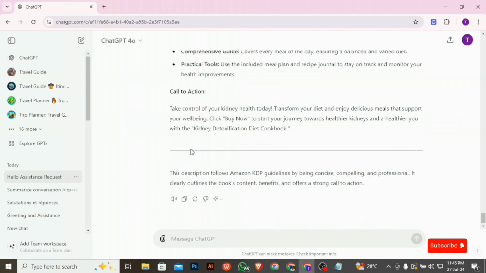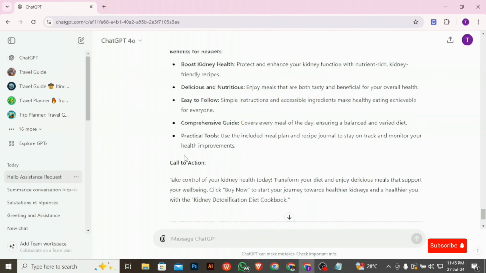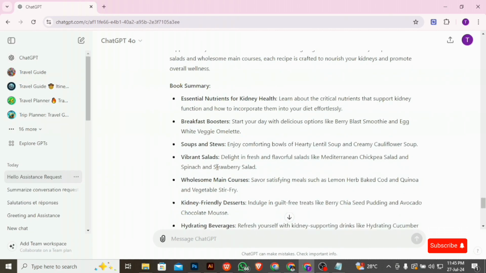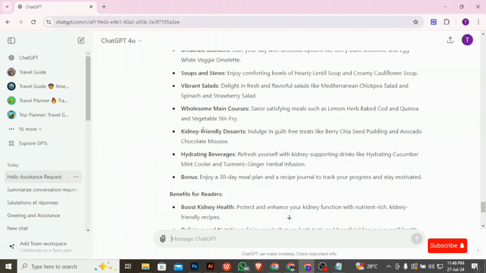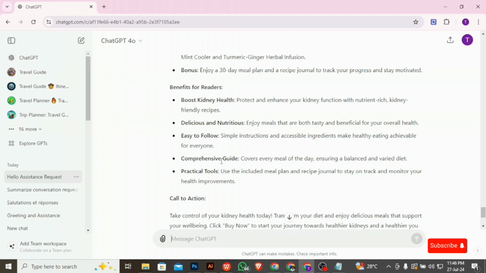So obviously you have to edit some of these things out. You have to remove this call to action. You have to remove certain things, go through it and edit what needs to leave and leave the ones that need to be there. So basically, if I'm going to use this description, I'm going to remove this book summary that is listed here for me. I'm going to leave just the benefits for readers. How the book can boost their kidney health, how it's delicious and nutritious, how it's easy to follow, how it's a comprehensive guide and practical too.